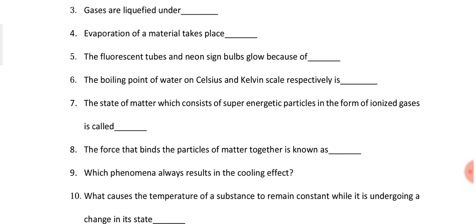Question number 10 is, what causes the temperature of a substance to remain constant while it is undergoing a change in its state? The answer we discussed in one of the activities, what happens during the change of state, whether from solid to liquid or from liquid to gas. When the change of state is taking place, we are continuously providing heat energy, but still the temperature is not increasing.